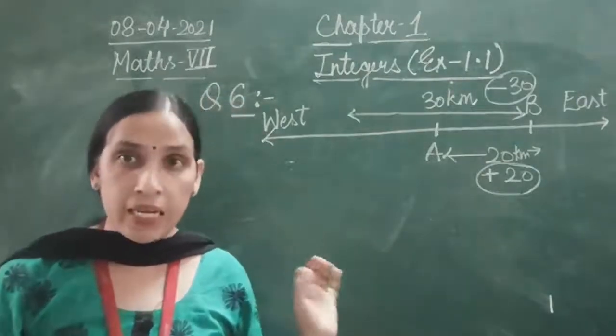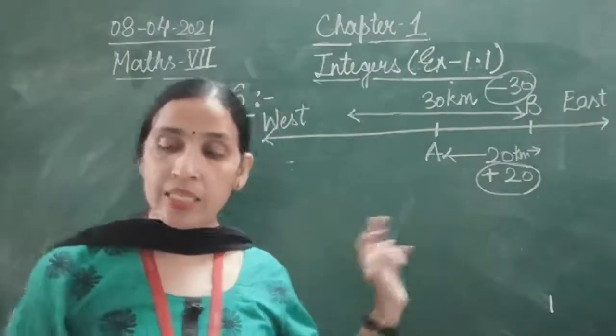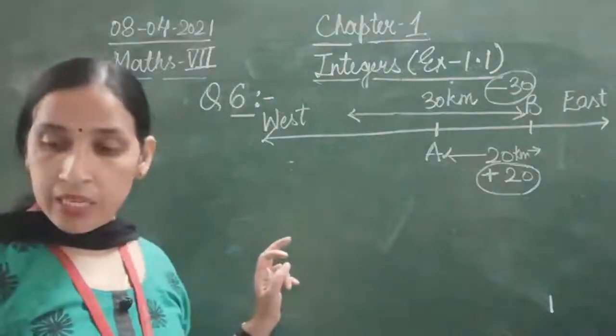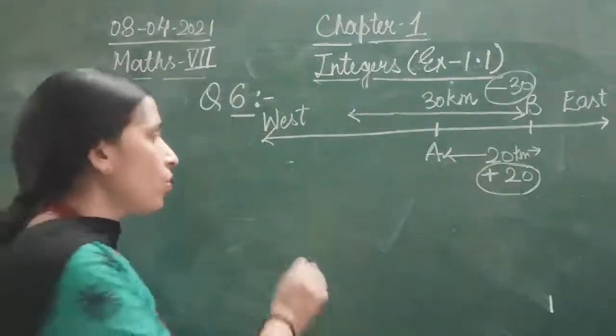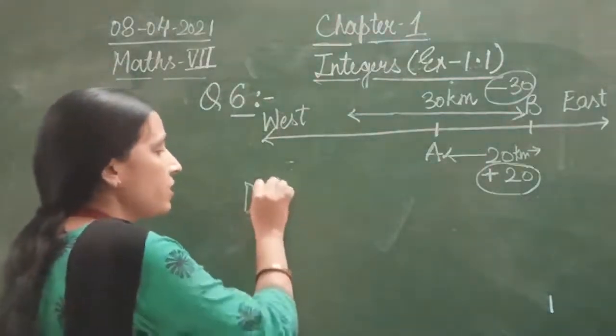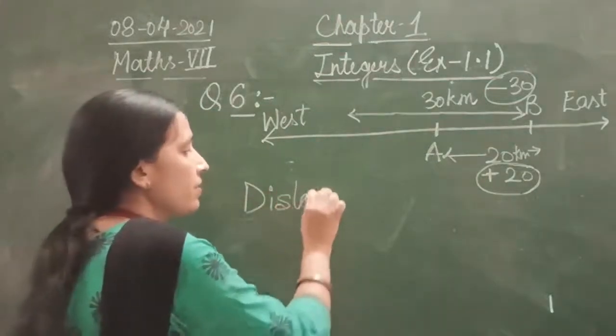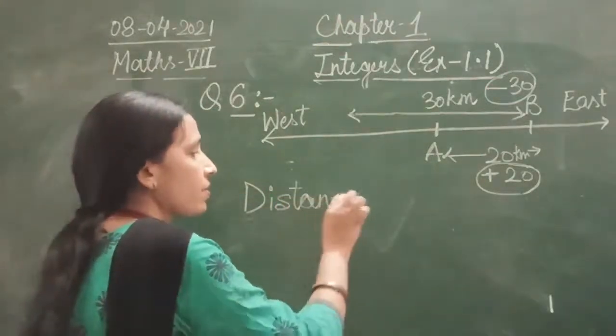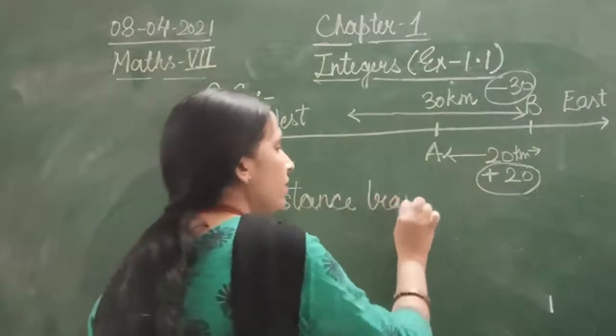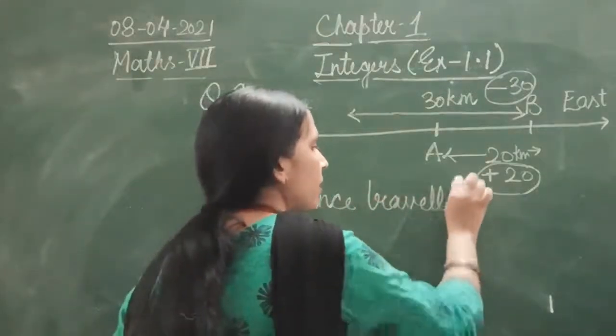That is by a negative integer. And the total distance traveled,